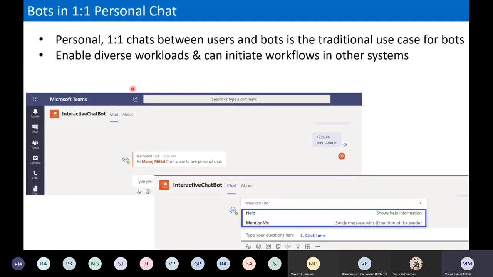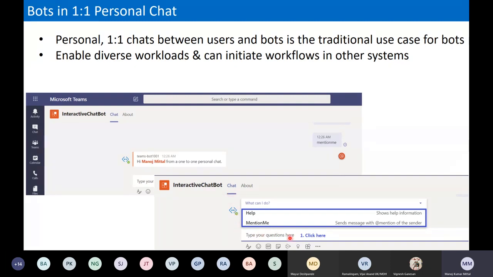Now, here are some samples. First, the one-to-one personal chat, which happens between the user and the bot. This is the traditional use case, when a particular persona is going to interact with a bot and how the conversation happens. If you see this screen, once the bot comes into Teams, it's just a one-to-one personal conversation.